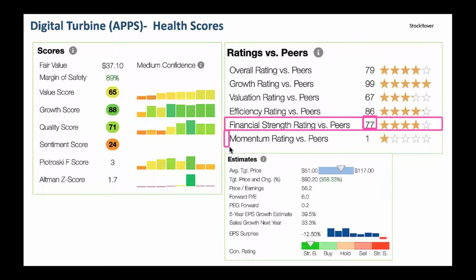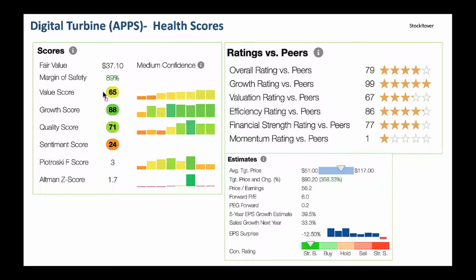Momentum perspective, after the stock dropped off big time, momentum is very low. This typically happens after the earnings, when the stock tanks big time. People don't have too much expectations, and also the RSI, or relative strength index, comes down, which is a momentum gauge. That's why there's low momentum right now. That's why it's good to have a small position here when the momentum is low, when the sentiment is low. That's when you come in and buy this company.